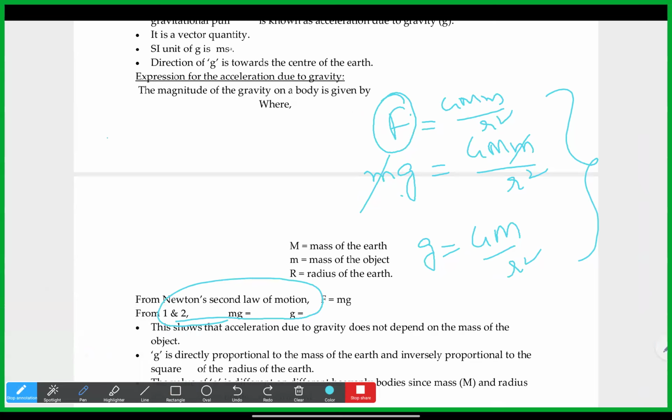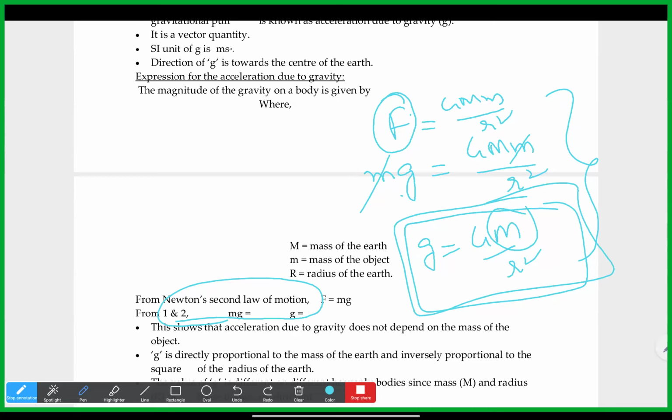Now from this equation, what we can understand, Pranay, is that g is directly proportional to the mass of the Earth. Irrespective of whatever smaller object you make fall on the ground, in the final equation we don't have that mass at all. Whether a smaller or a bigger object falls, there is no small m. So acceleration due to gravity g is directly proportional only to the Earth's mass, and inversely proportional to the square of the radius of the Earth.